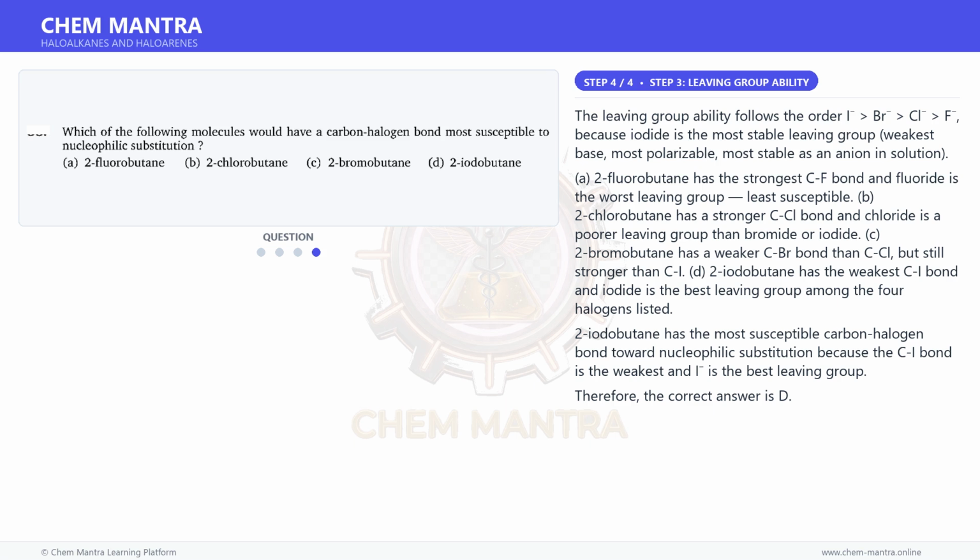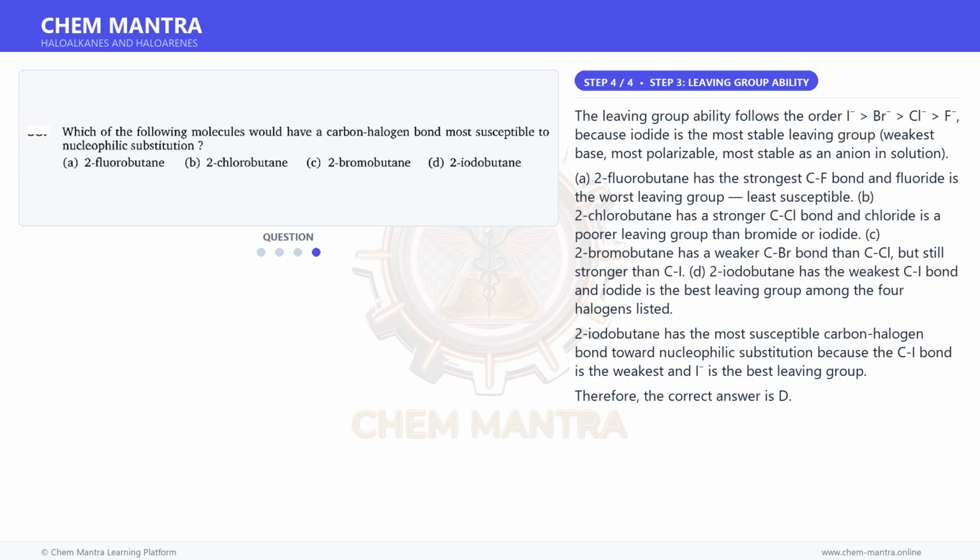A. 2-fluorobutane has the strongest C-F bond and fluoride is the worst leaving group, so it is the least susceptible. B. 2-chlorobutane has a stronger C-Cl bond and chloride is a poorer leaving group than bromide or iodide. C. 2-bromobutane has a weaker C-Br bond than C-Cl, but still stronger than C-I. D. 2-iodobutane has the weakest C-I bond and iodide is the best leaving group among the 4 halogens listed.